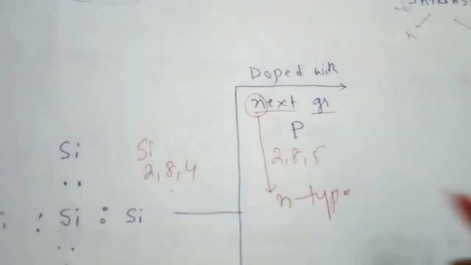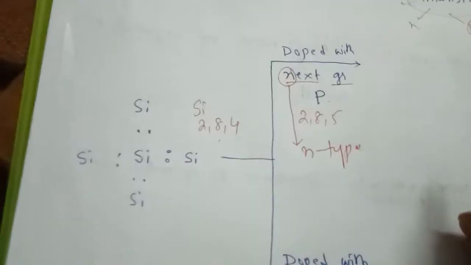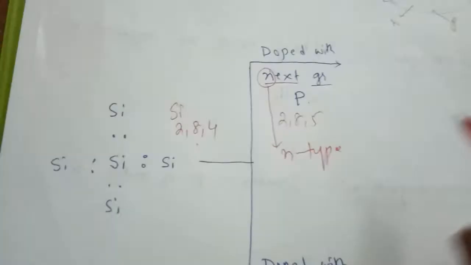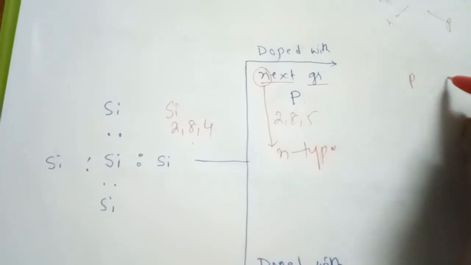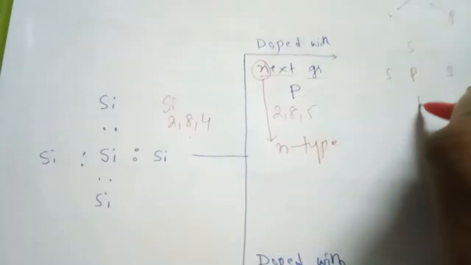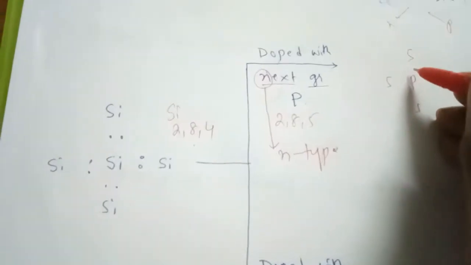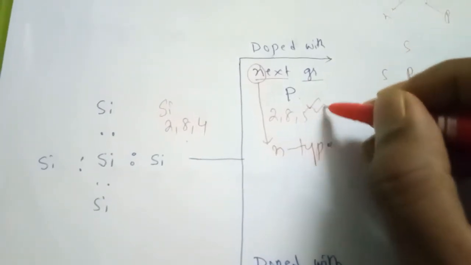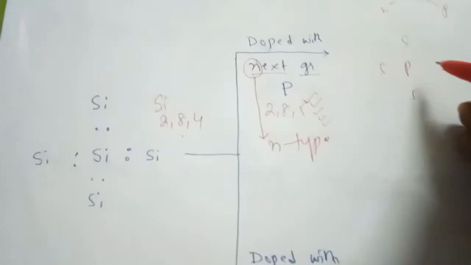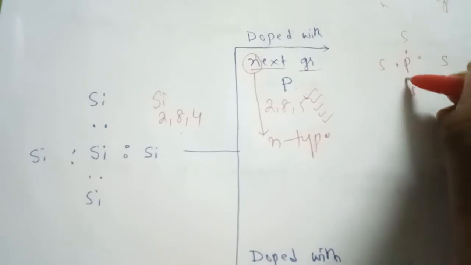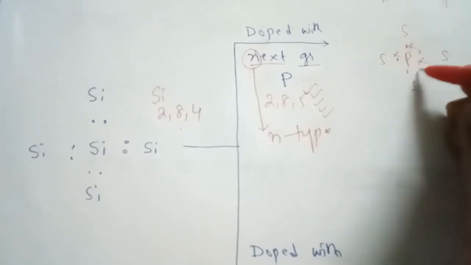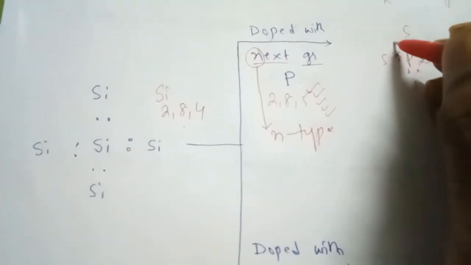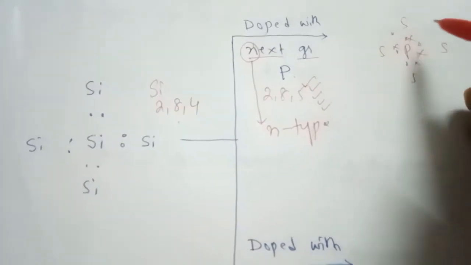How it is N type, that we will see here. If you consider this one, silicon is there, so instead of silicon there will be phosphorus. If I dope that one, phosphorus's outermost shell electron count is 5. So 1, 2, 3, 4 electrons bond with the silicon, but the fifth electron of phosphorus remains like that.